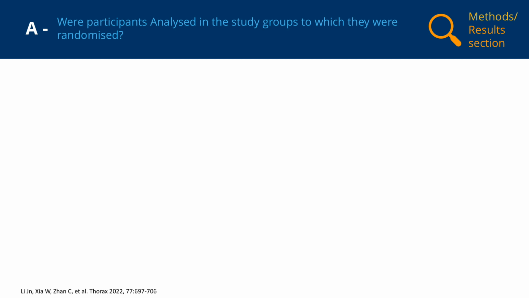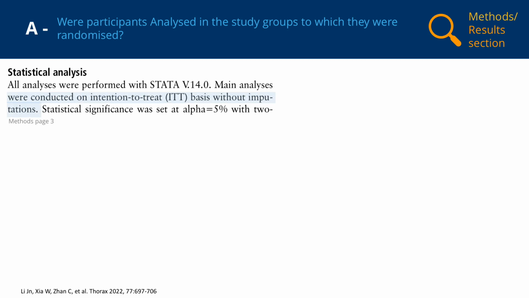The second requirement of an intention to treat analysis is that all participants randomised are analysed. But as we discussed earlier, we know some participants in the Lee et al. trial did not complete follow-up assessments and therefore would not have outcome data. So how was this handled in Lee et al.? Text in the method section states that main analyses were conducted on an intention to treat basis without imputations. Imputation refers to a process where estimates of outcome data are created and inserted where outcome data are missing. The statement means that though participants were analysed in the group to which they were randomised, outcome data was not imputed where it was missing, and participants with missing outcome data were not included in the main analysis.